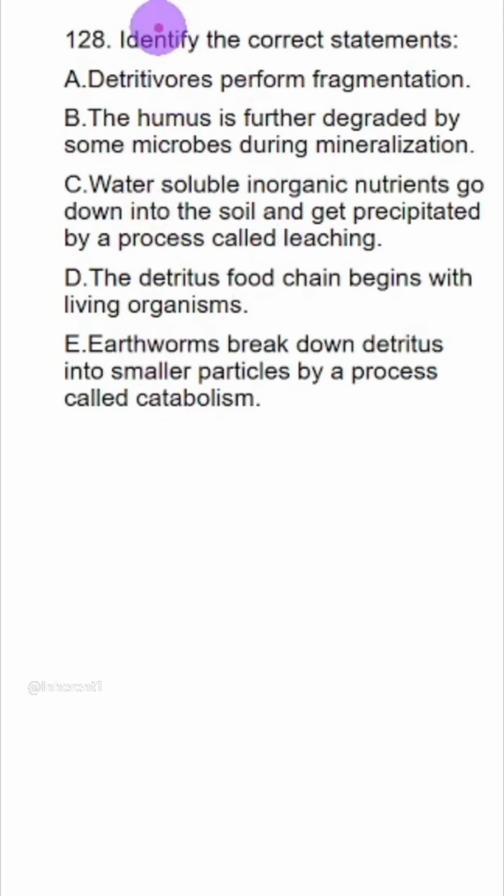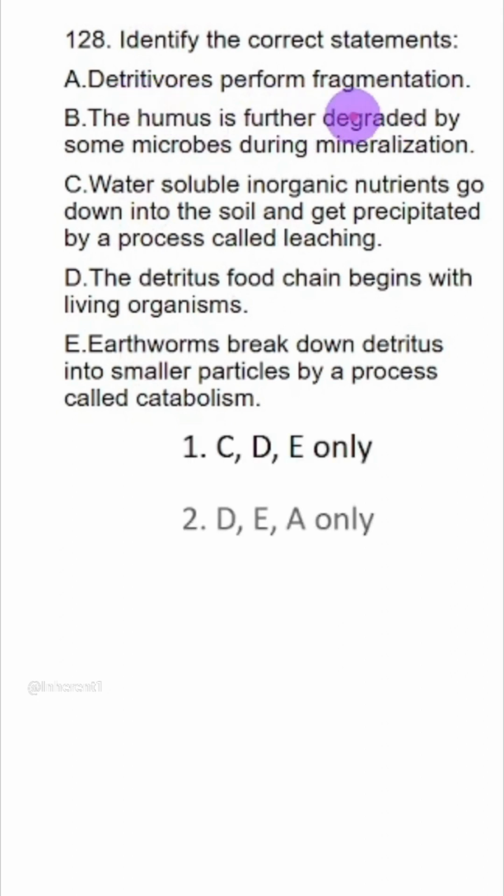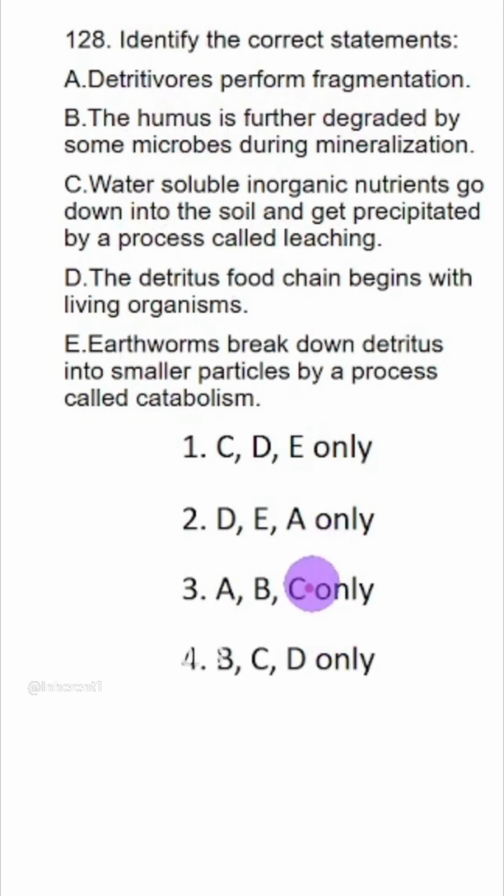Multiple statement. Identify the correct statement. Detritivores perform fragmentation. Correct. A is correct. So wherever you see A, that will be the answer. Strike out other ones. This will be wrong. This will be wrong. Now we have A, B, C and D, E, A. So any one statement will help you arrive at the answer. Check for the statement which is shortest. D is shortest. The detritus food chain begins with living organism. No. The meaning of detritus is dead material, so it cannot begin with living organism. D is wrong. Option 3 is the right answer.